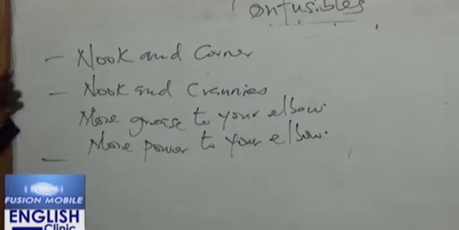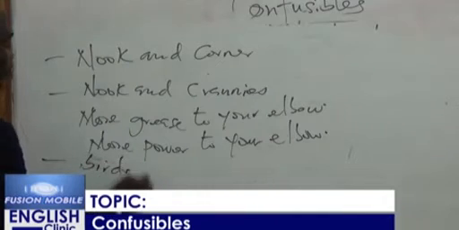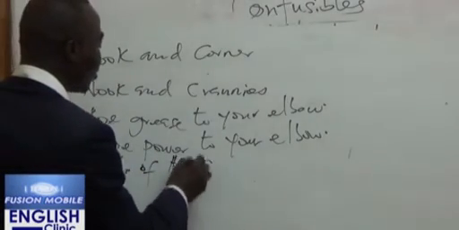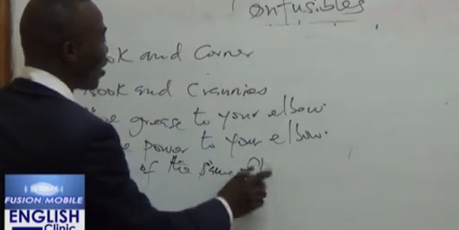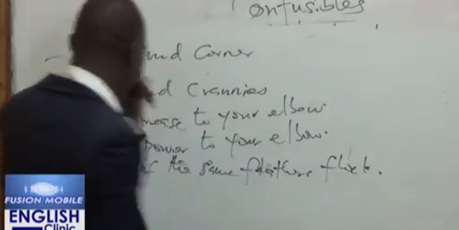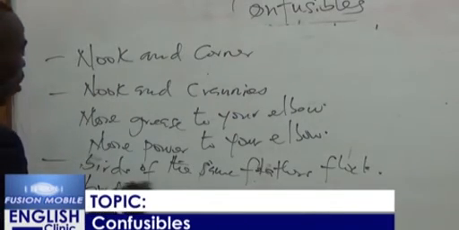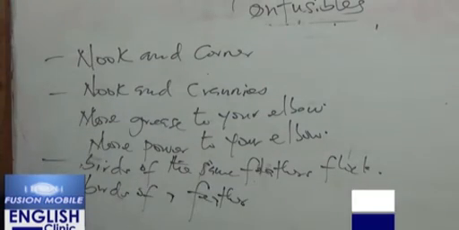Then we also look at the expression. We say birds of the same feather flock together. That is wrong. You say birds of a feather, not birds of the same feather. You say birds of a feather. So we don't say birds of the same feather.